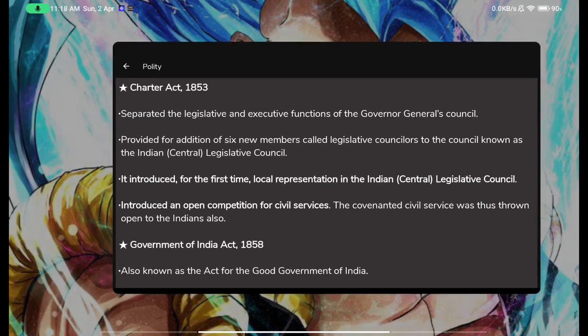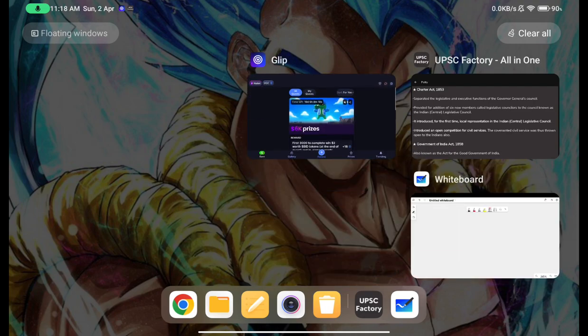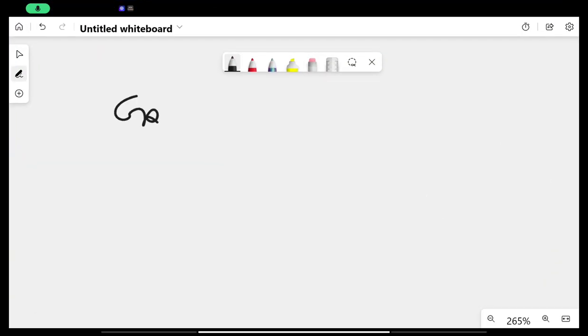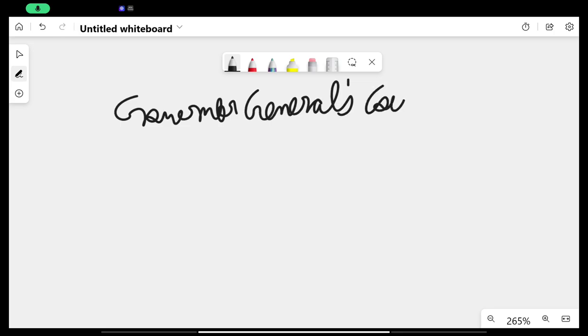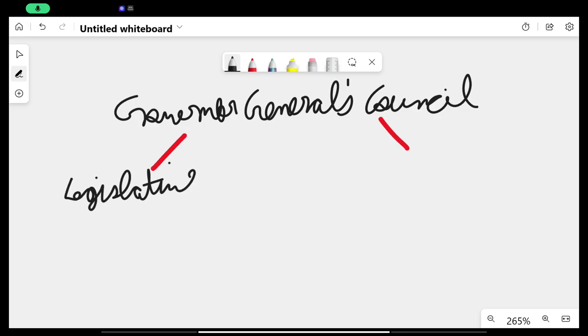So basically you can say, here's the Governor General's Council. Now it was divided into two parts. Here is the legislative. I hope you can at least understand it. I know it's written in very, very bad handwriting. Legislative and executive. So this was divided into two parts.